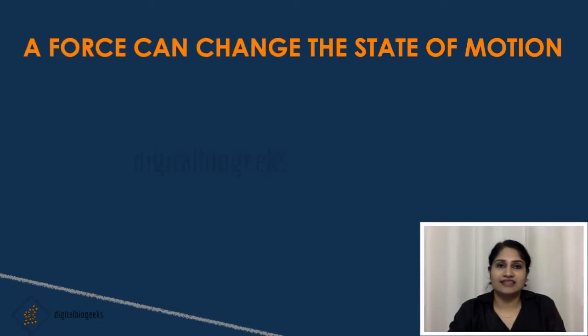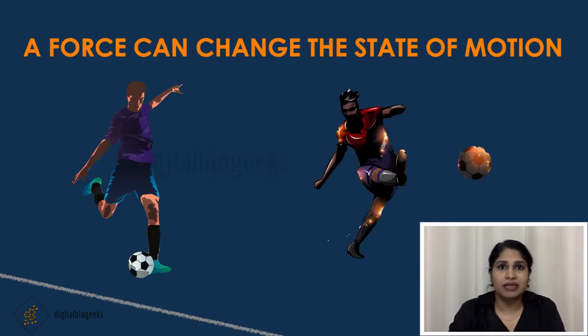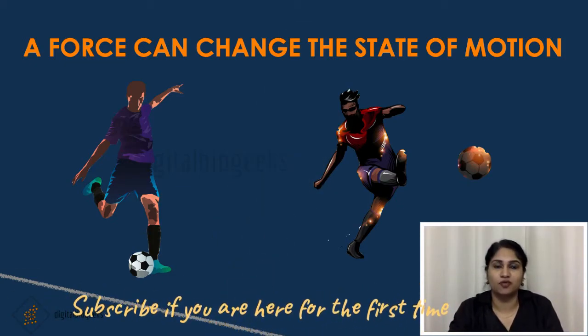A force can change the state of motion of an object. An object can be at rest or in motion. First, let us see what will happen if we exert some force on a stationary object. You all might be familiar with the penalty kick in football. Before the player kicks, the ball is at rest, speed is 0. But when the player kicks, the ball gains some speed and it starts moving.